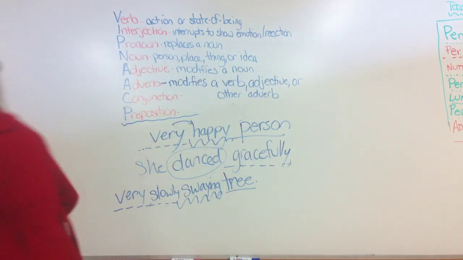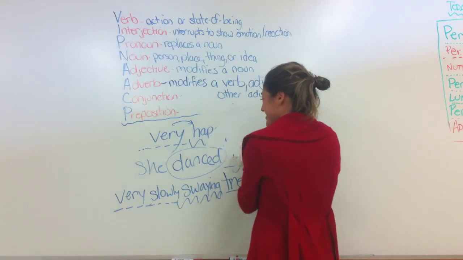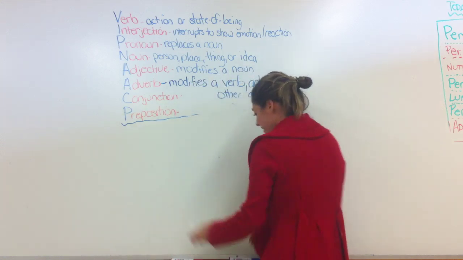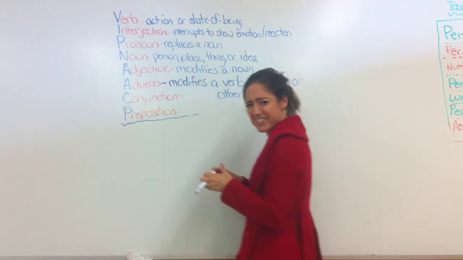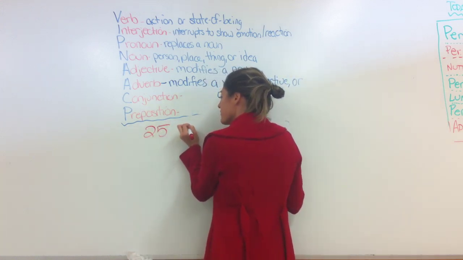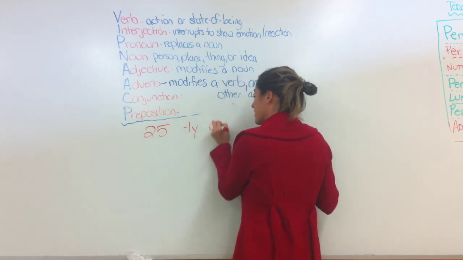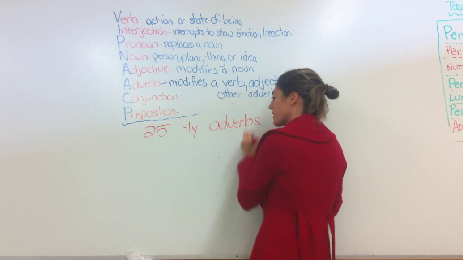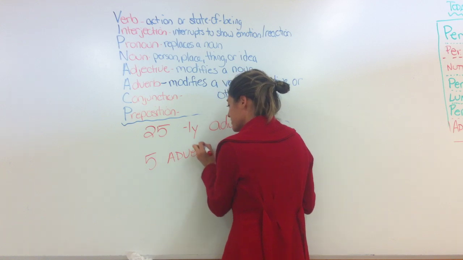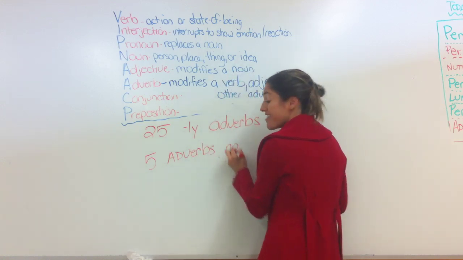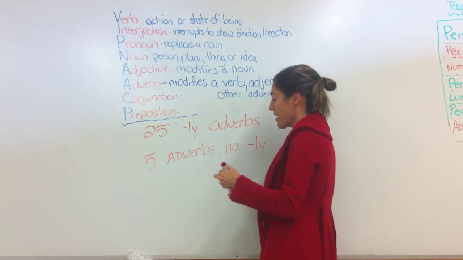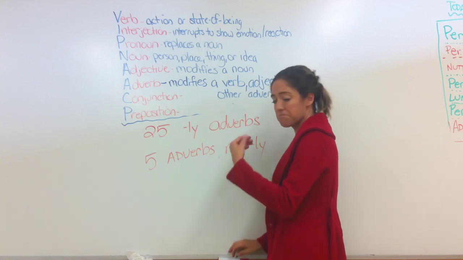Okay? So, your assignment. Let's see. I need an eraser. We'll use a tissue. That works. Okay? Go ahead and list. Don't you love these lists that I make you do over and over? Here's your 25 ly adverbs. Okay? And 5 adverbs that don't end in ly. Okay? 25 ly adverbs and 5 adverbs that don't end in ly. Okay? Go for it.